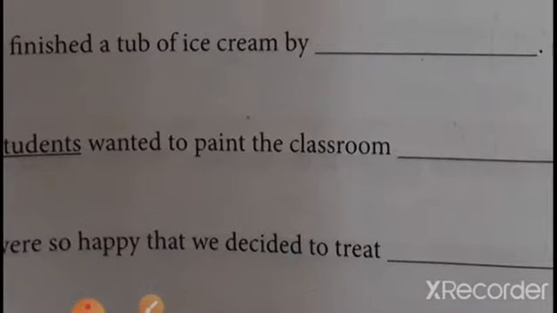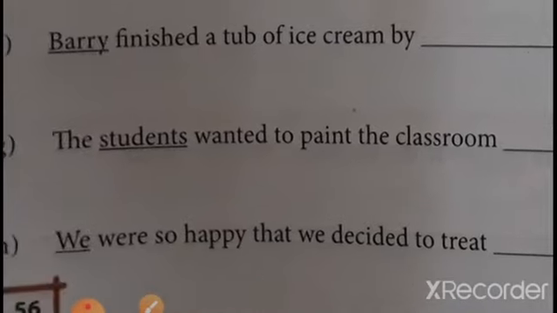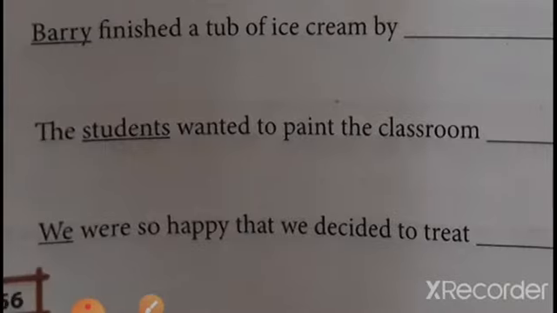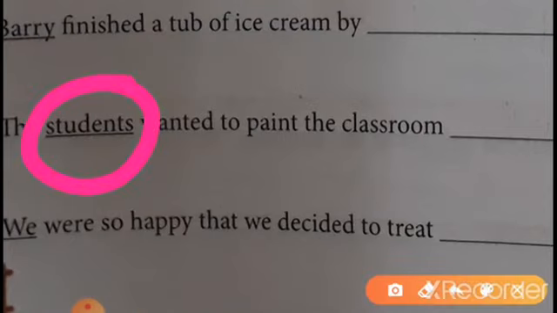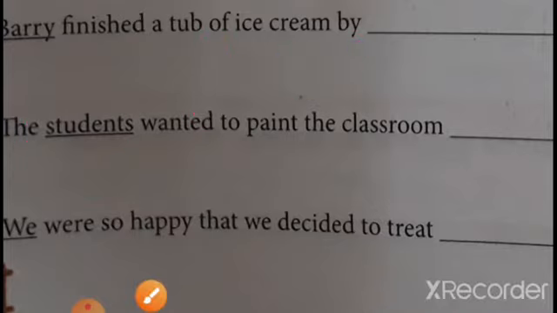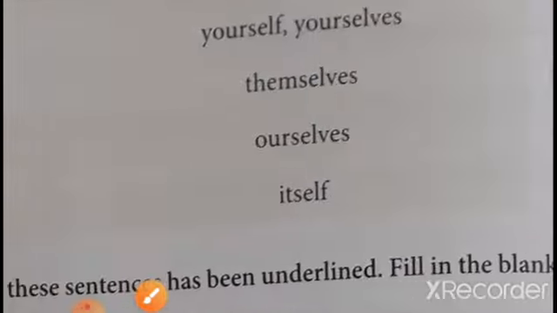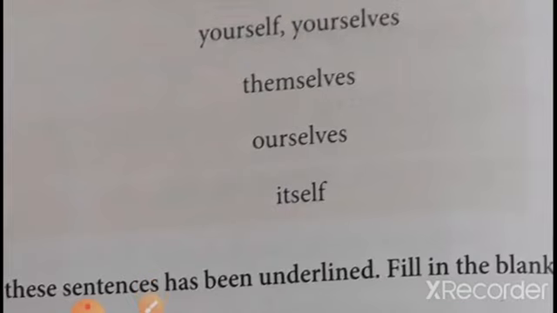The students wanted to paint the classroom dash. Now what will we do? What will we write for students? These are students, meaning it is plural. So for the plural we write themselves.